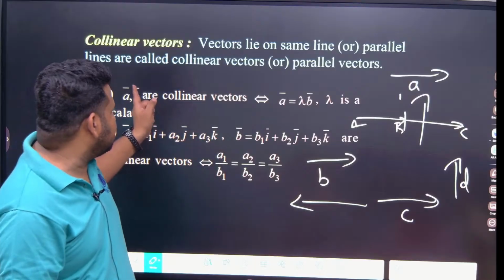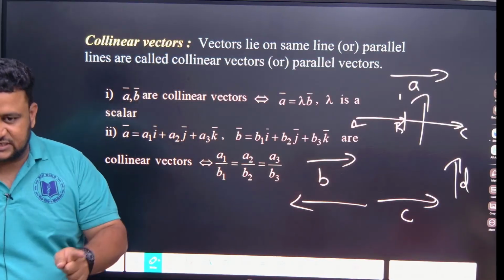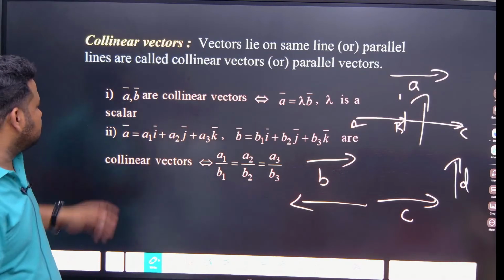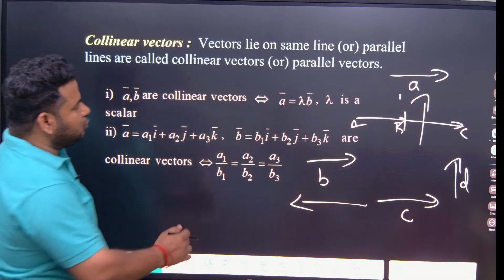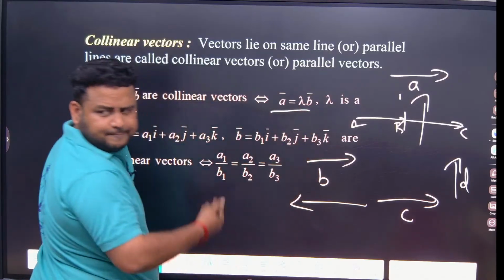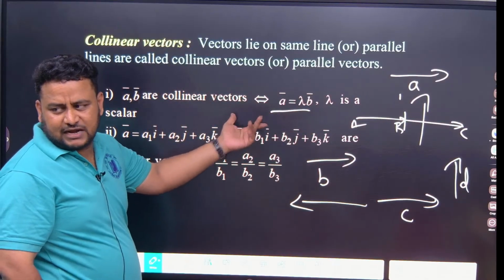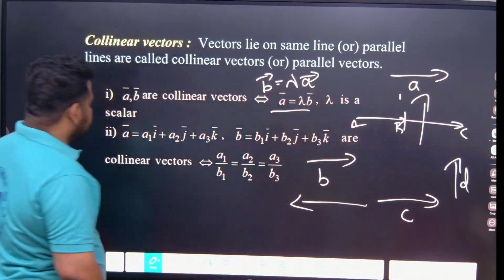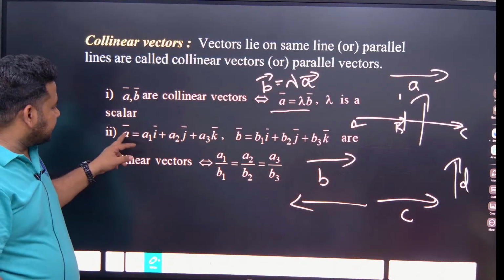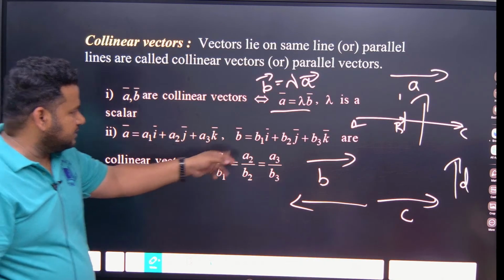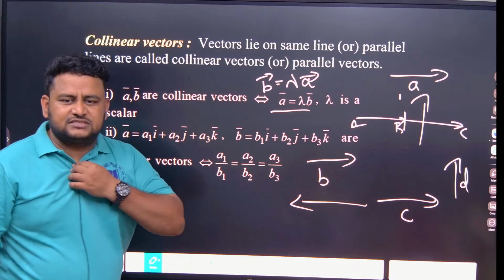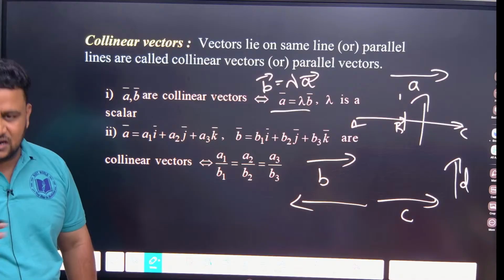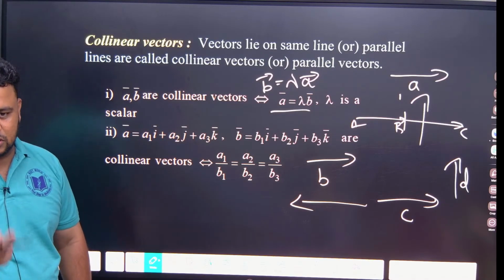So here we are talking about collinear vectors. Once they say collinear vectors, it is definitely a parallel vector also. So for collinear vectors A and B, like I told you, vector A can be written as lambda B, or vector B can be written as lambda times A, where lambda is a scalar. Once they say collinear vectors or parallel vectors, listen,